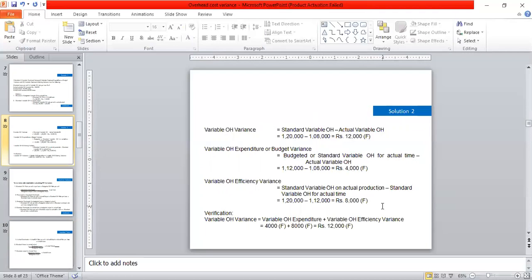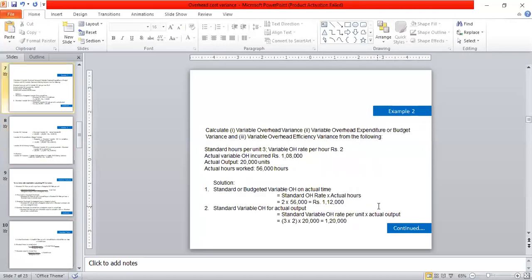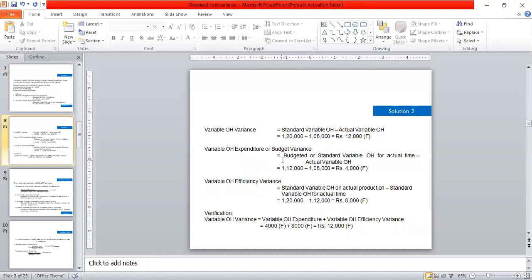That again we calculate from the previous slide, as the standard budgeted overhead for actual time is standard overhead rate into actual hours, that is 1,12,000. So here the budgeted or standard variable overhead for actual time is 1,12,000 minus actual variable overhead, that is 1,08,000. Again we have a figure of rupees 4,000 favorable variance.